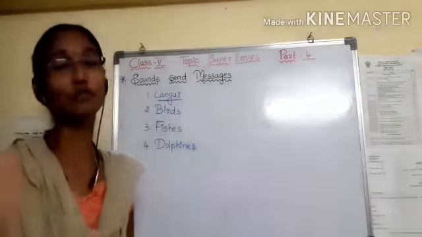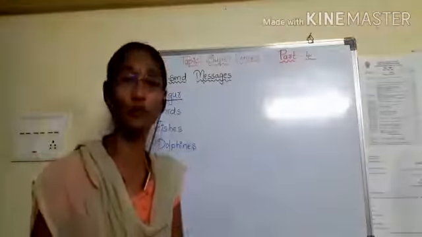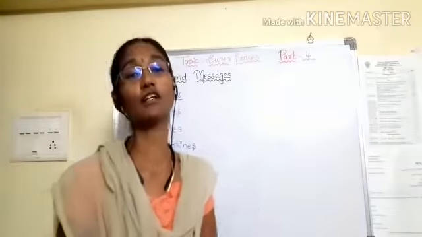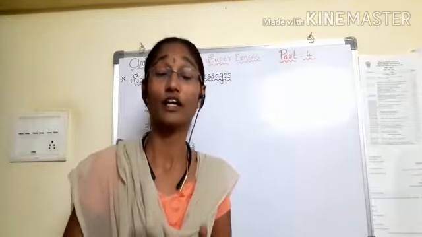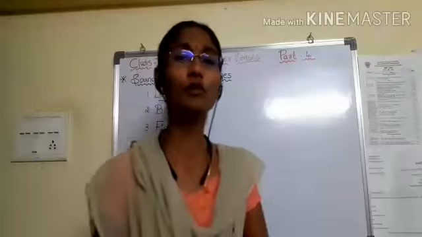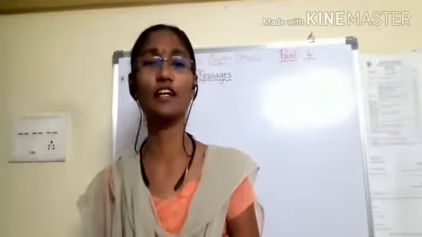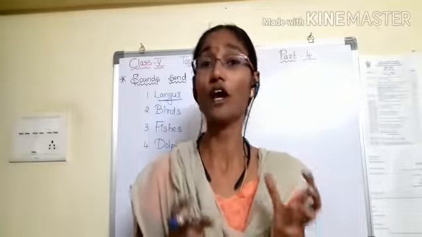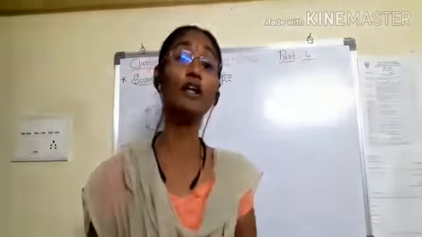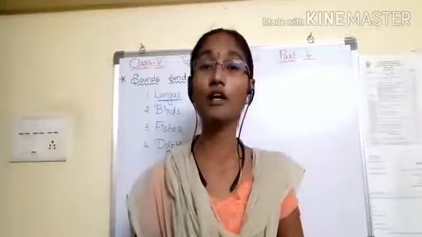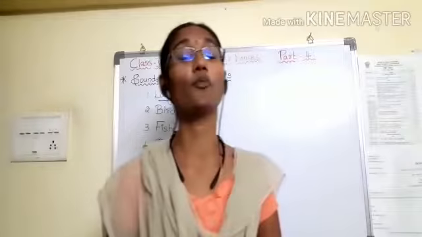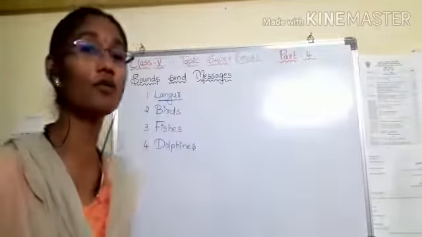Now children, let's come to part 4 of our topic, super senses. Before that we have to know something. How do we communicate with each other? With the help of different languages, either Hindi, English, Telugu, Tamil, or different languages within one region. We communicate our feelings and opinions with the help of language.